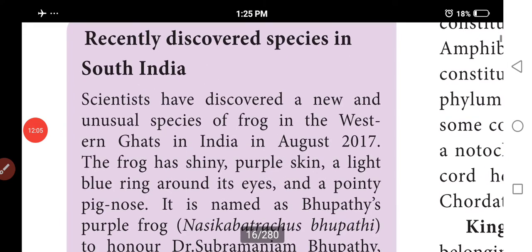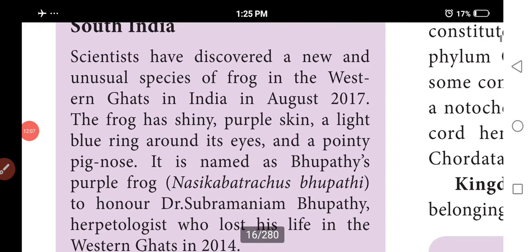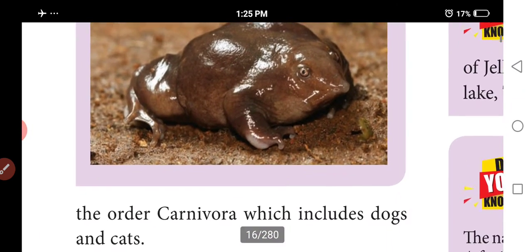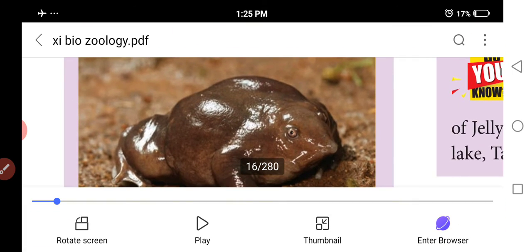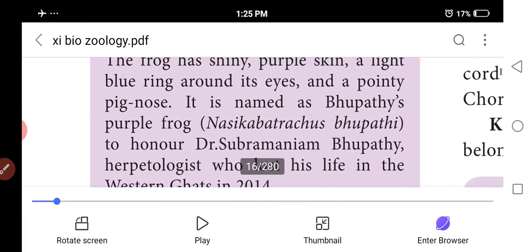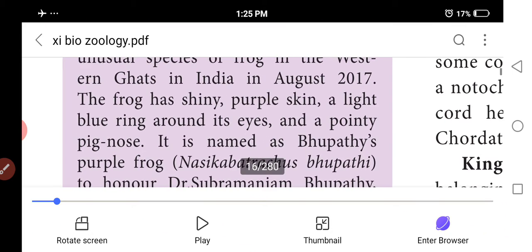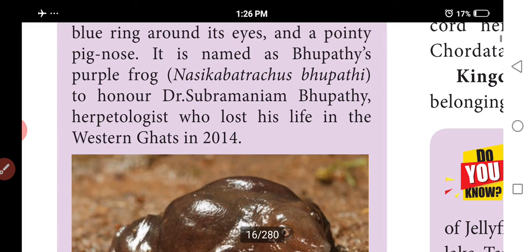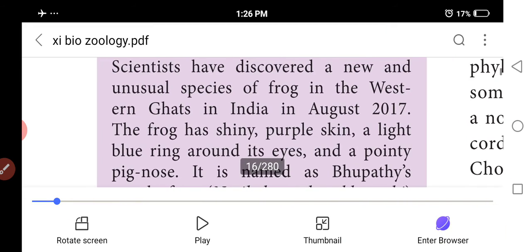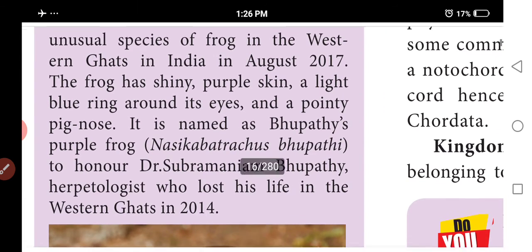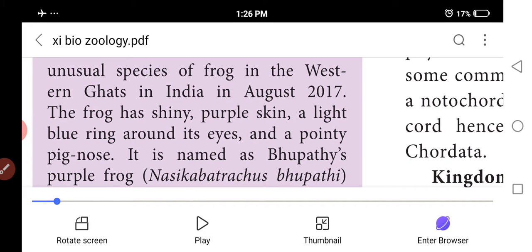Next, recently discovered species. You see that Nasikabatrachus sahyadrensis, the purple frog, was found in the Western Ghats of India.